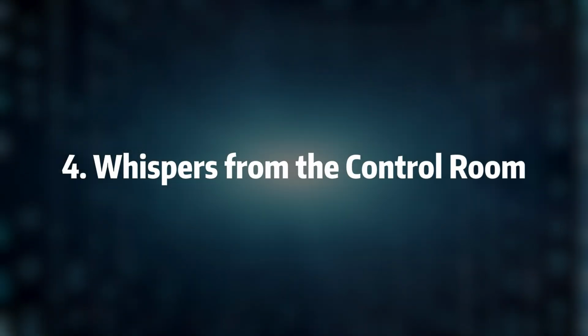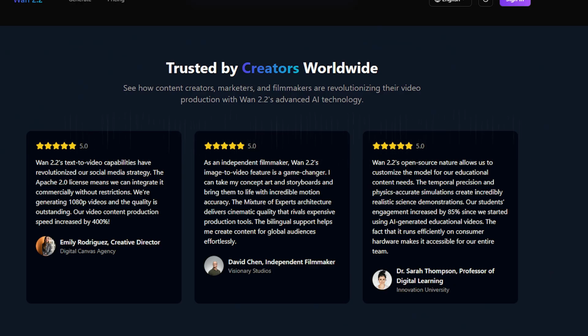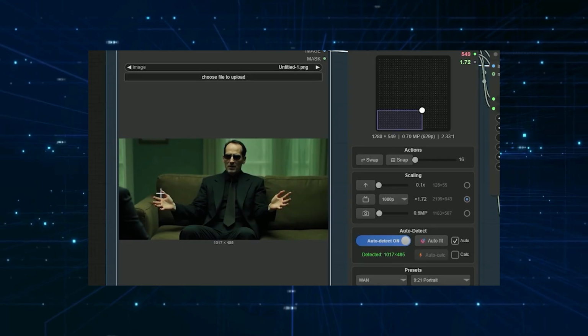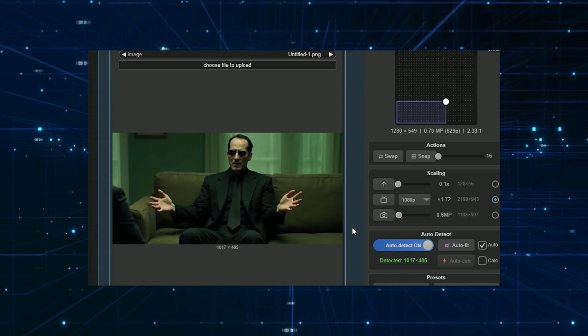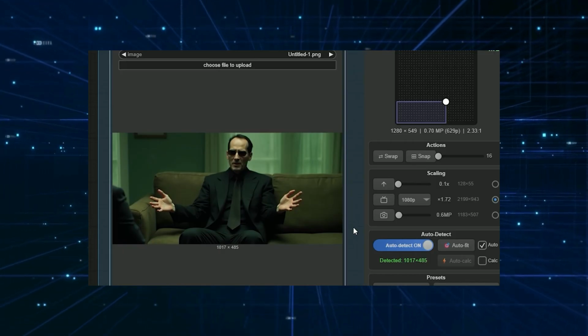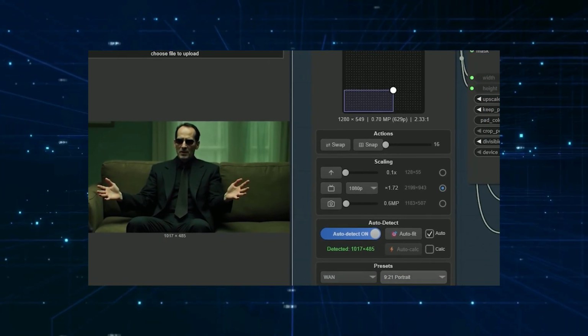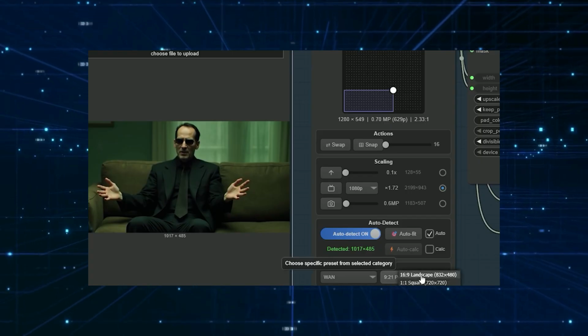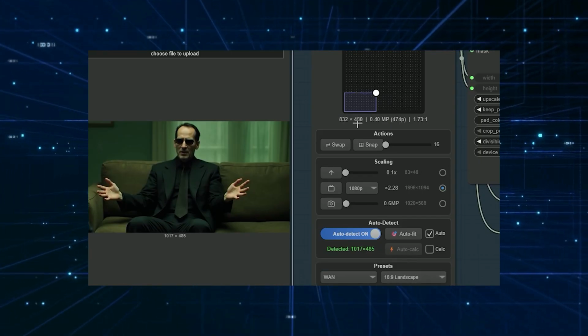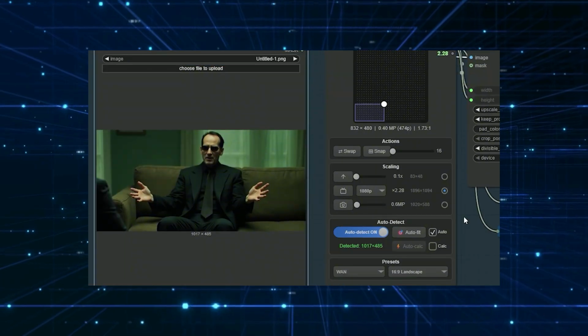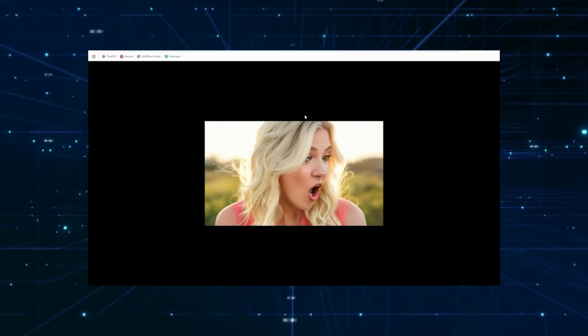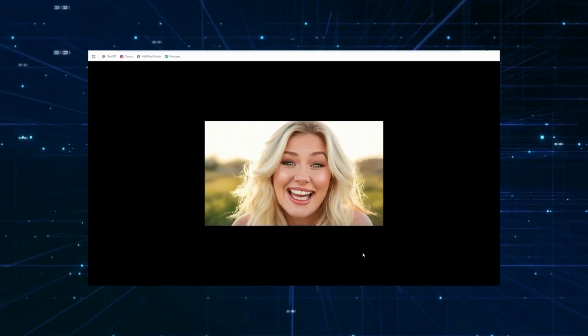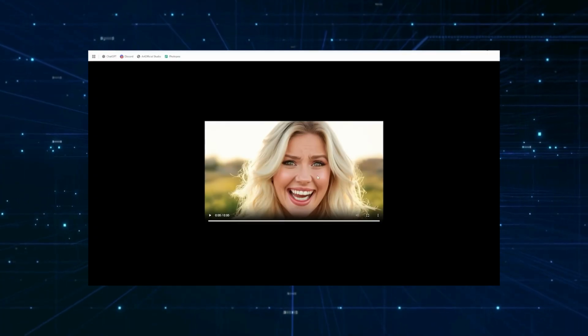4. Whispers from the control room. Ask 5 groups what an open speech-to-video release means, and you will hear 5 practical answers. Researchers see a living laboratory. With code and weights accessible, they can probe accents, tough consonant clusters, side lighting, occluded jawlines, profile views, laughter, whispering, and rapid emotion shifts. Because experiments are reproducible, small improvements become shared baselines.